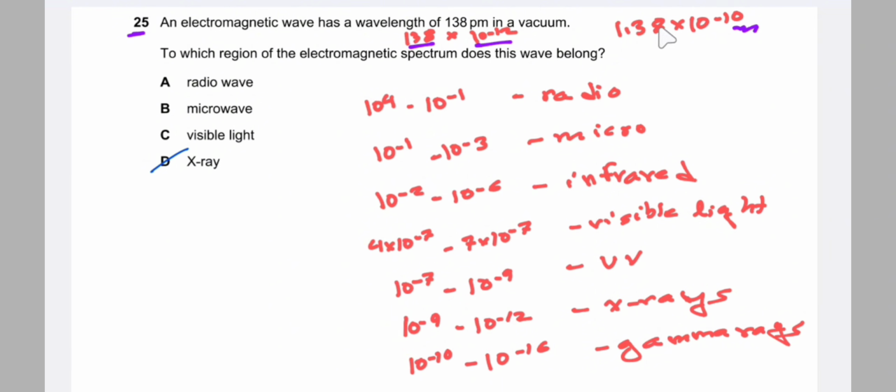So obviously 10 to the power negative 10 is negative 9 to negative 12 or negative 10 to negative 16, either of these values. So it is not radio, that is the first. Then micro, that is the second, this is not the second. And this is also not the visible light, that is 10 to the power minus 7. So it is X-ray. If it is X-ray, then X-ray is 10 to the power minus 9 to 10 to the power minus 12. So 10 to the power negative 10 is in between these values. So the answer could be D. And the answer is D.